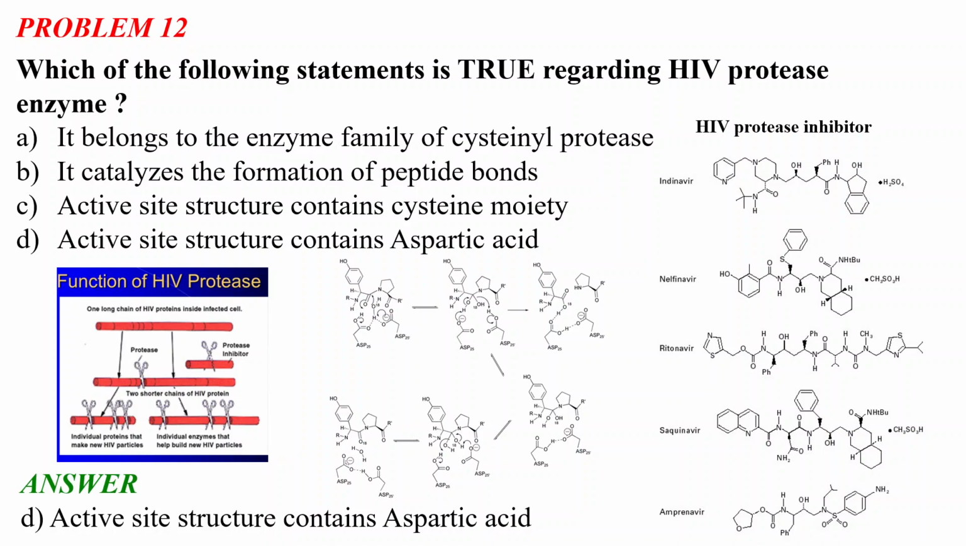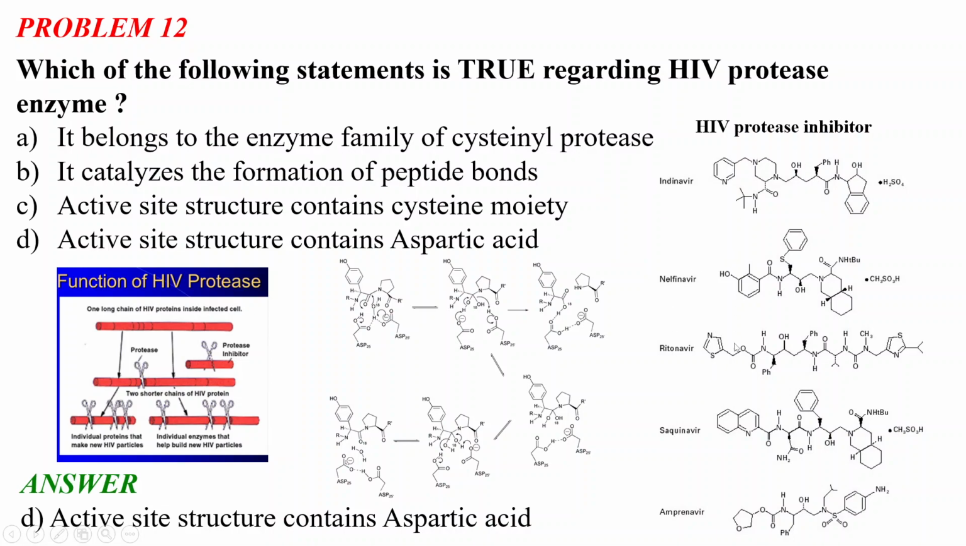By inhibiting this protease enzyme, we can stop the formation of the individual smaller chains of protein for new HIV particles. So basically, protease inhibitor drugs inhibit this protease enzyme. And as you can see in this structure, there is an aspartic acid residue present in the active site of the HIV protease.